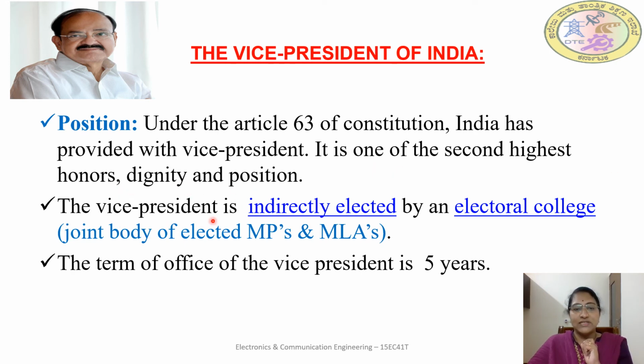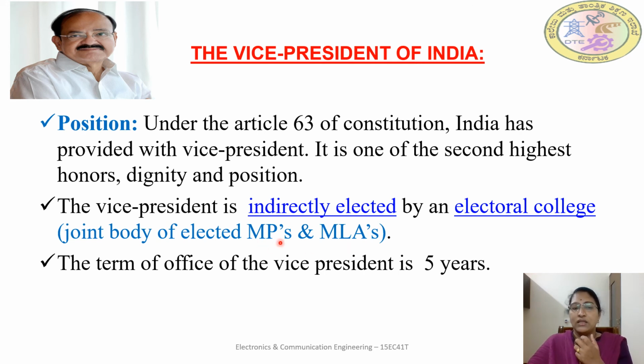The Vice President is indirectly elected by an electoral college. What is an electoral college? It is the joint body of elected MPs and MLAs. MPs, members of parliament, that is Lok Sabha and Rajya Sabha members, and MLAs, members of legislative assemblies of different states.